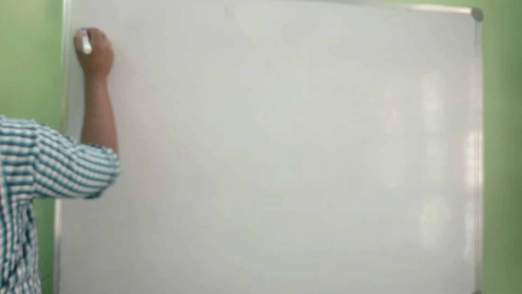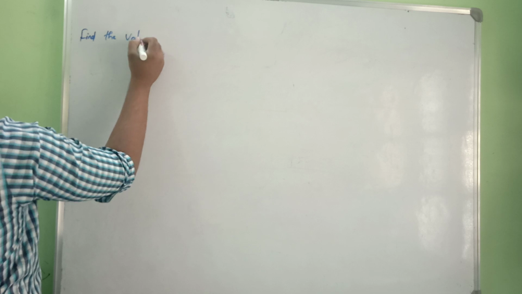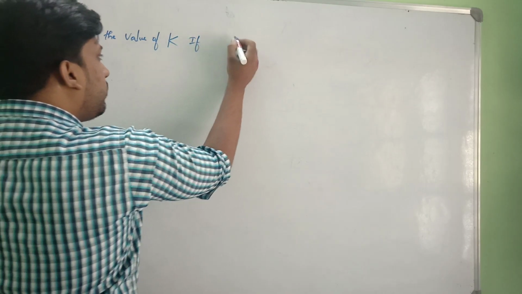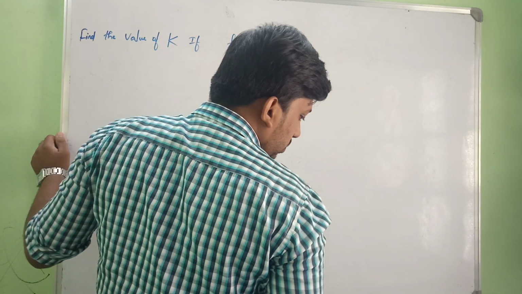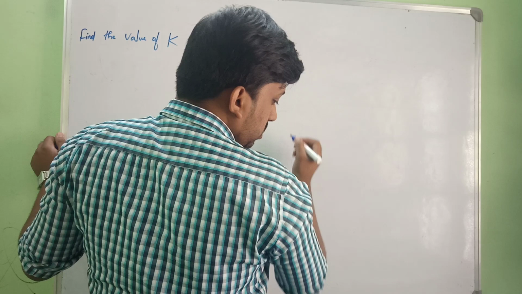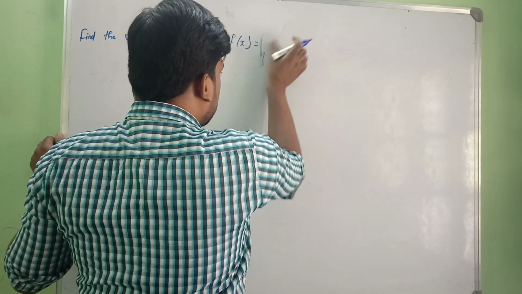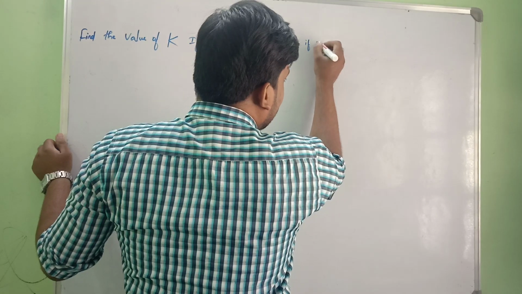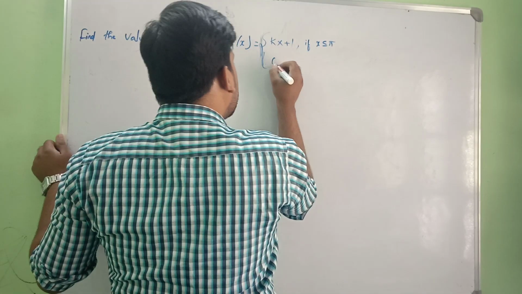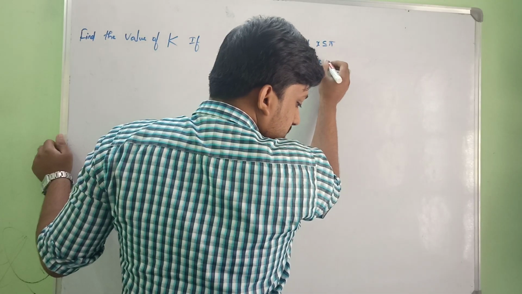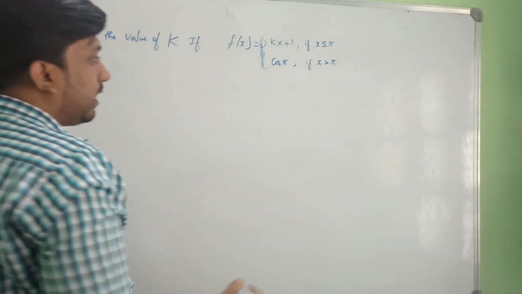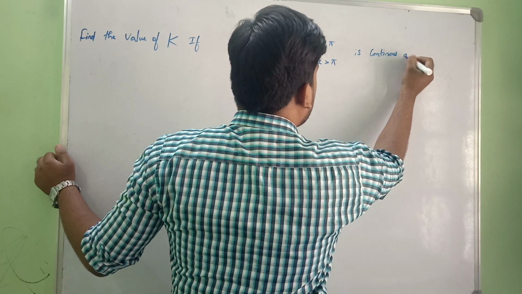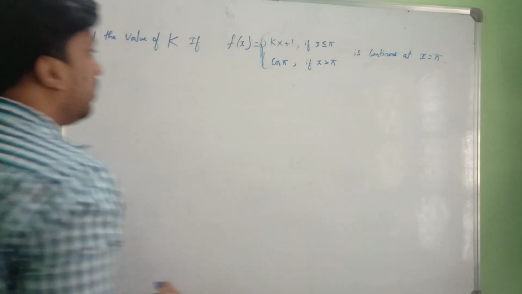They are asking us to find the value of k, if they have given the function f of x is equal to kx plus 1 if x is less than or equal to pi, and cos pi if x is greater than pi, and it is continuous at x is equal to pi. So this is the question.